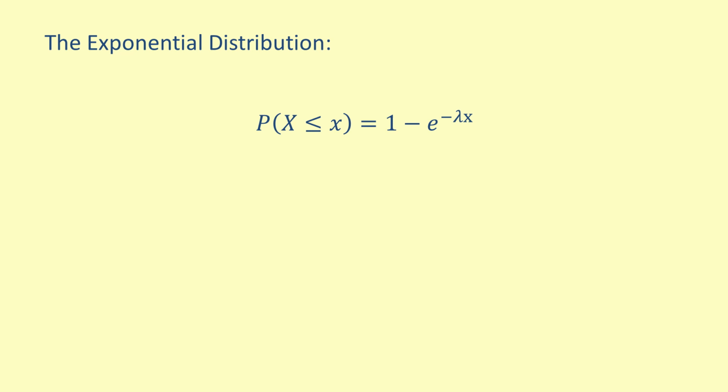The exponential distribution is one of the many distributions that can be used to calculate the probability of events occurring. The cumulative distribution function for the exponential distribution is the probability of X less than or equal to x equals 1 minus e to the negative lambda x. The expected value of the exponential distribution equals 1 over lambda. The variance of the exponential distribution equals 1 over lambda squared.